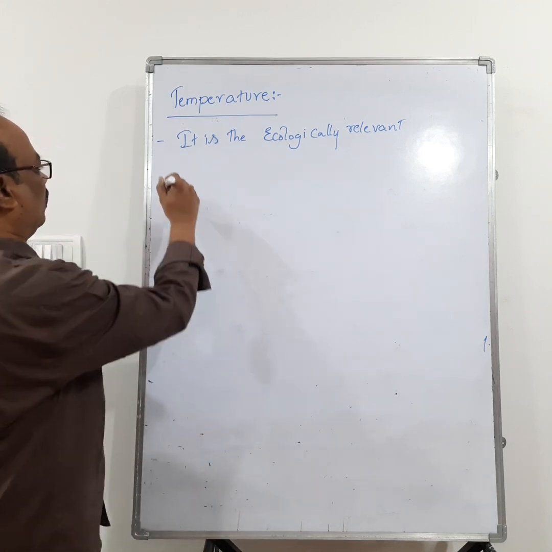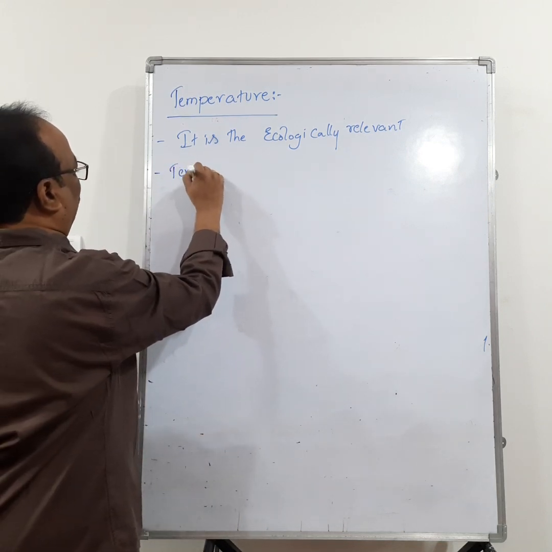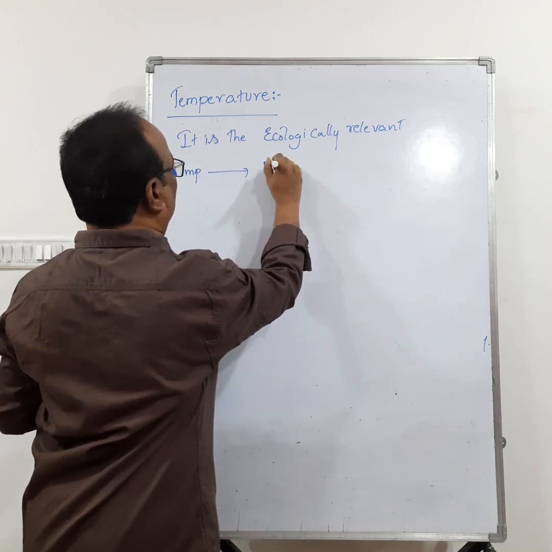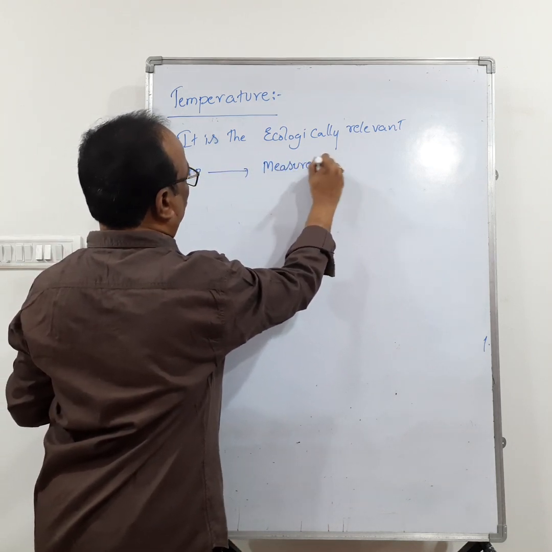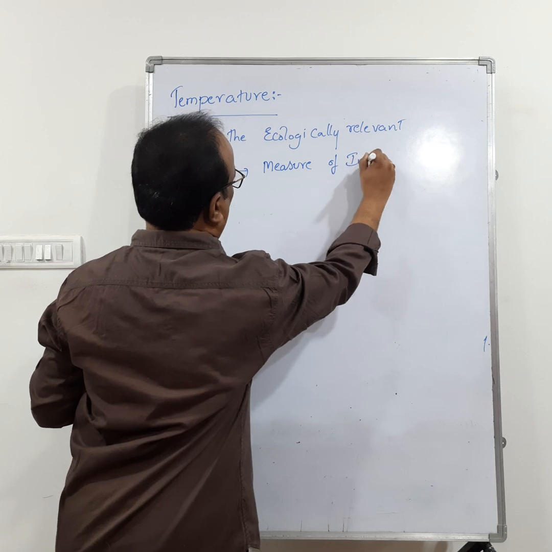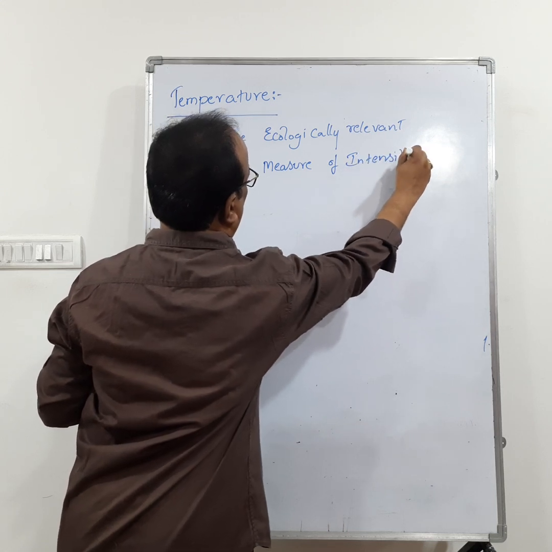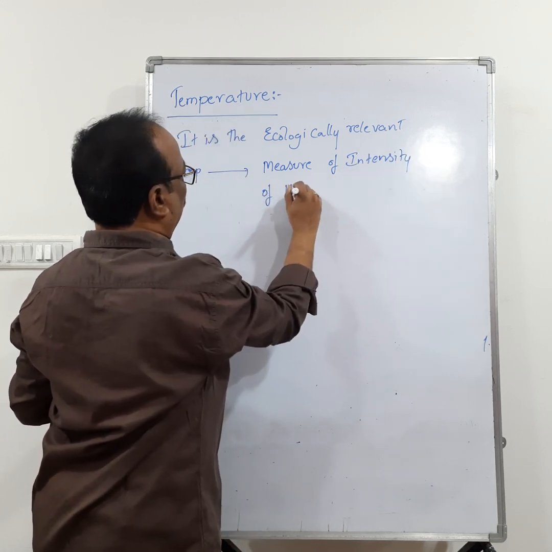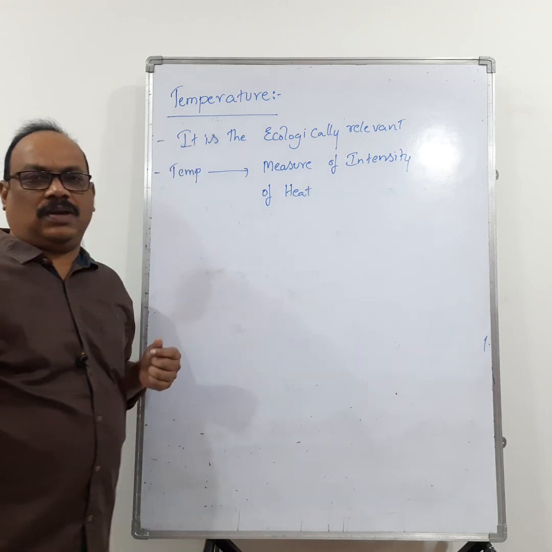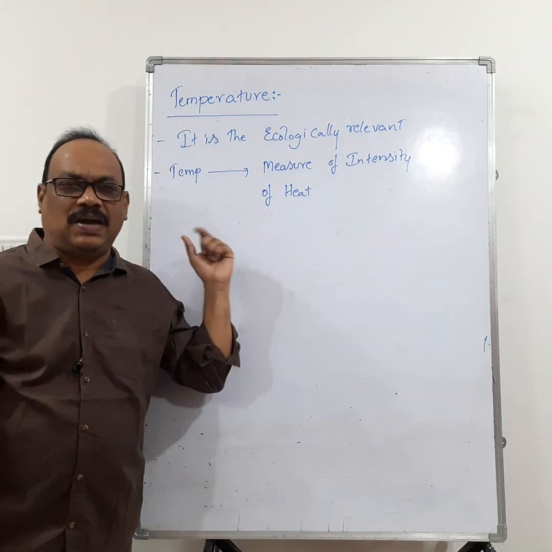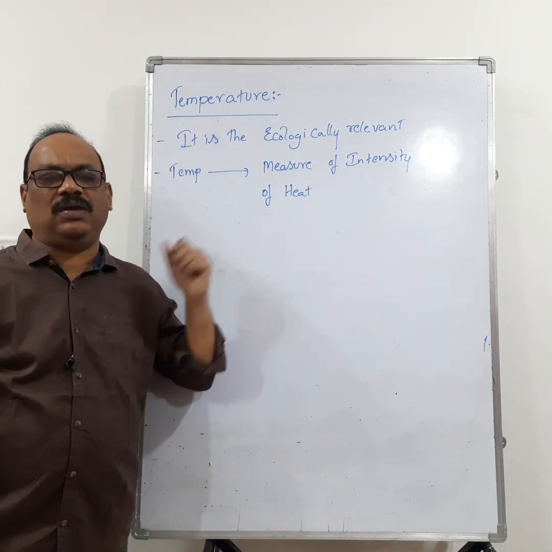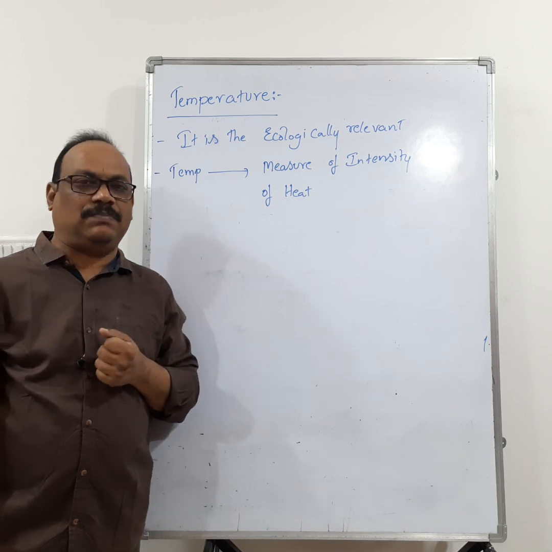What is meant by temperature? Temperature means it is a measure of intensity of heat. It is called temperature.